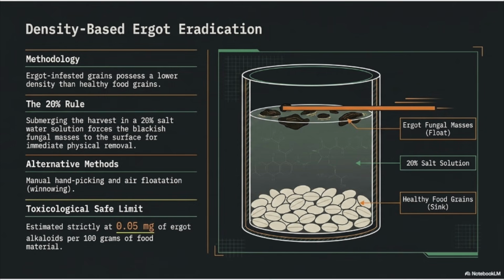Since ergot-infested grains are lighter than healthy grains, submerging the harvest in a 20% saltwater solution causes the toxic fungal masses to float to the surface, where they can be removed. Manual hand picking and air flotation are alternative methods. The toxicological safe limit is estimated strictly at 0.05 milligrams of ergot alkaloids per 100 grams of food material.